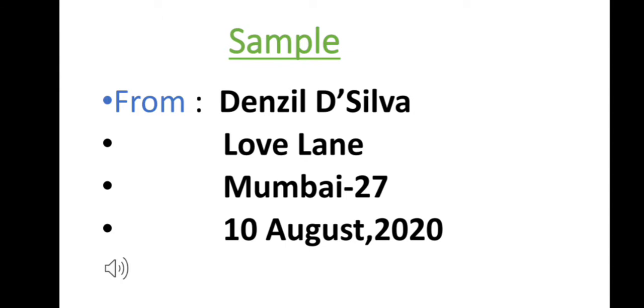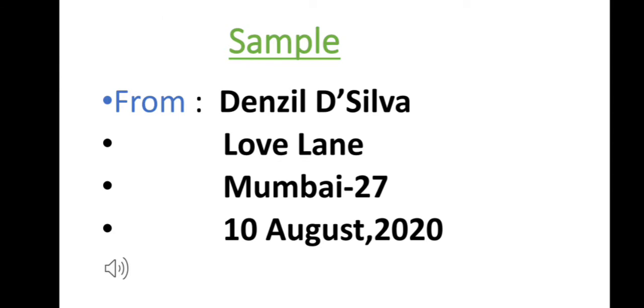So you can see this is an example of a from address. You have to write the name. Here it is Denzil De Silva, Love Lane, Mumbai 27. And there are no punctuation marks. All the lines are written in a straight line, one below the other, and it ends with the date. The date is written directly: 10th August, then the year, 2020. This is an ideal example of a from address.